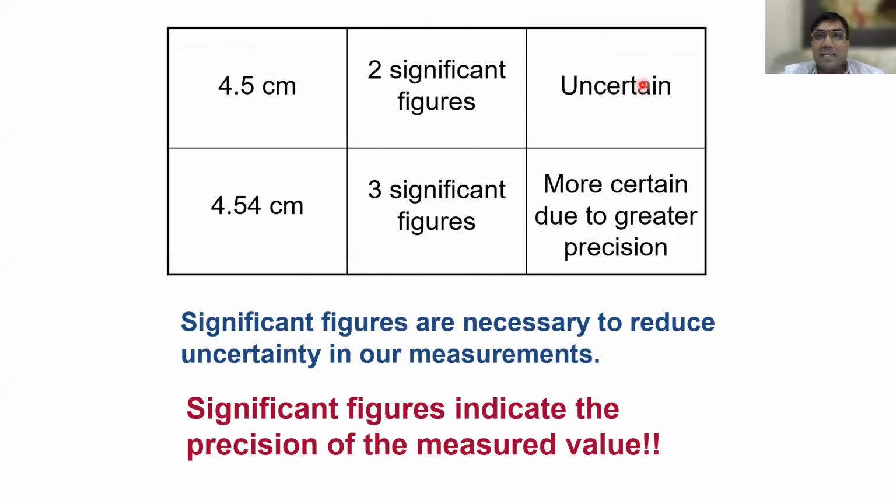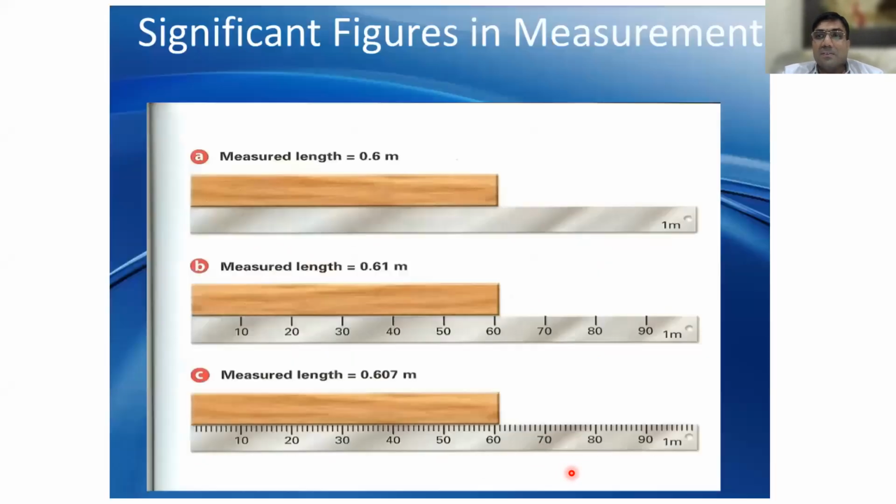So we are reducing the uncertainty. It may be between 4.5 and 4.6, but if you mention the next number, it gives greater precision. So the significant figures indicate the precision of the measured value. They are very easy actually. You can see here these 0.6 meters, 0.61, 0.607.